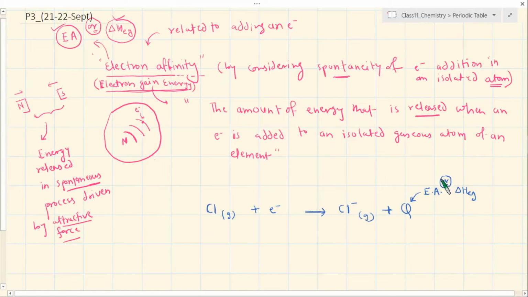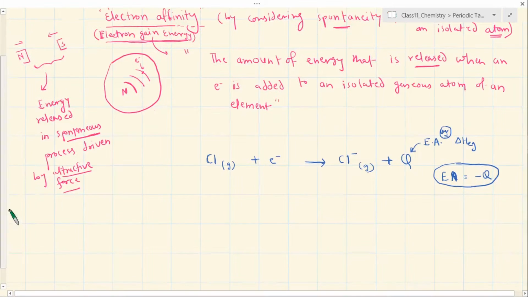Since this energy is released, it is represented as a negative value. I should say electron affinity is equal to minus Q, where Q is the magnitude and the minus sign represents that it is being released. Wherever the sign is there, it means either it is being taken in or being released.